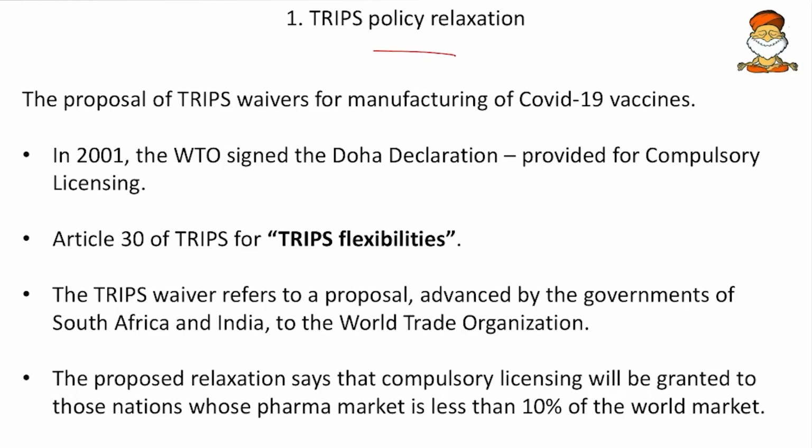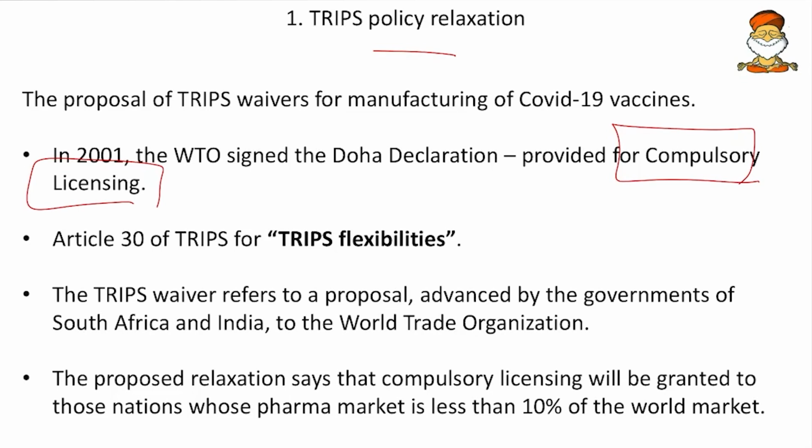So here, when the COVID-19 pandemic broke out, the developing countries like India, South Africa and others asked the WTO for the relaxation. So what was the relaxation? It was the compulsory licensing. That means irrespective of whether a drug has a patent or not, if a compulsory licensing is issued on that drug, any company can produce that drug without providing any patent money to the owner.